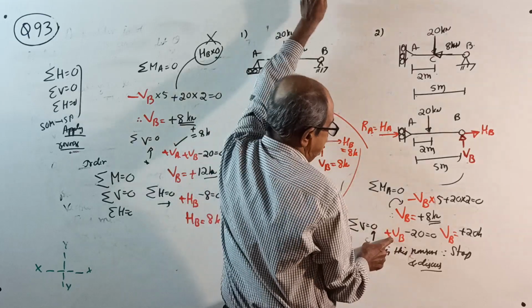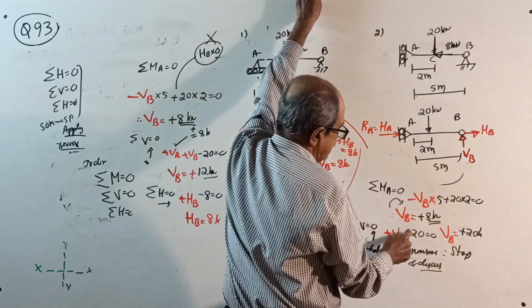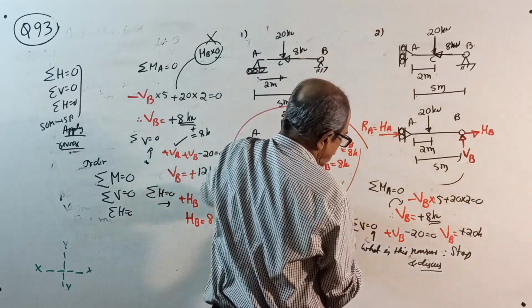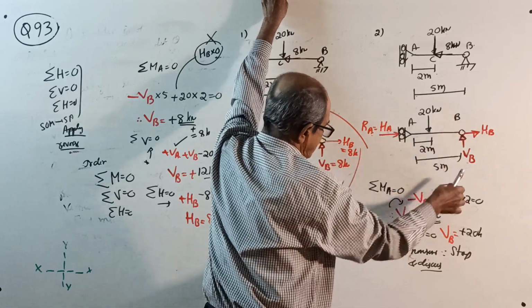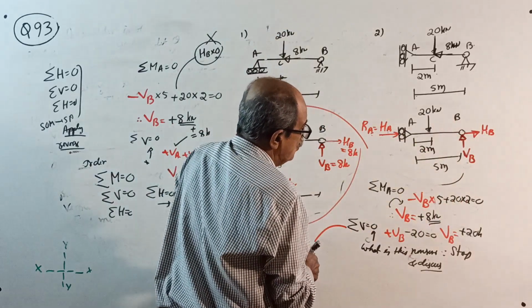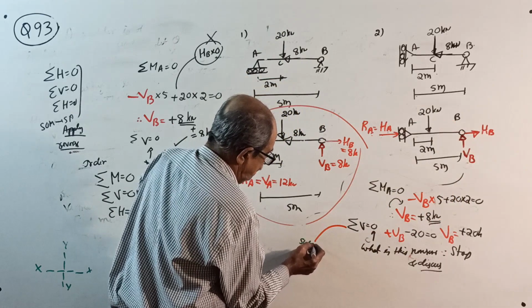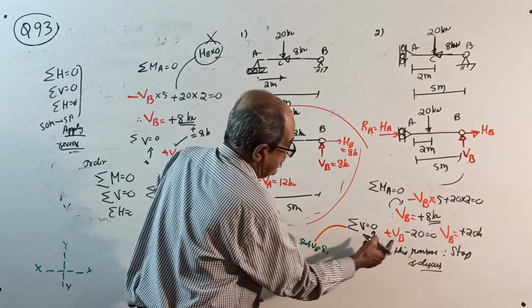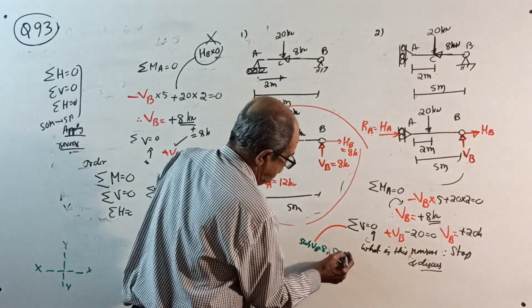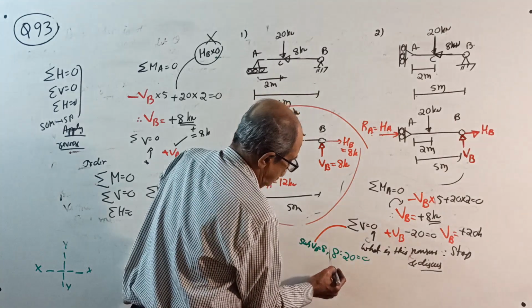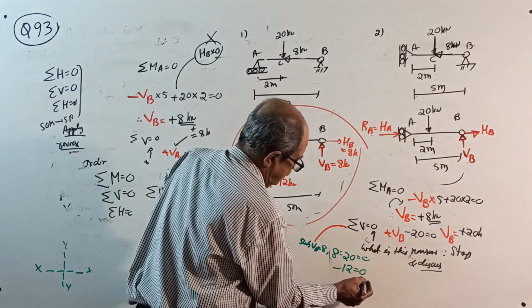When you do sigma V equal to 0, what do you get? VB minus 20 equal to 0. Substitute VB equal to 8 kilonewton. What do you get? 8 minus 20 equal to 0, or minus 12 equal to 0.